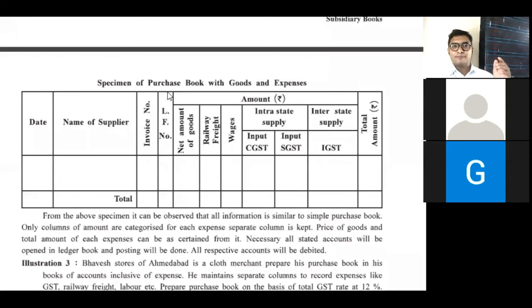And at the time of purchase, we take a credit that is called input, and at the time of sale, we have to pay. So it is output. Remember, at the time of purchase it is input, and at the time of sale it is output. Next, interstate, when transactions is between state to state, that is interstate, IGST. But if transaction is within state, then it is called CGST and SGST. Okay, and total is total.